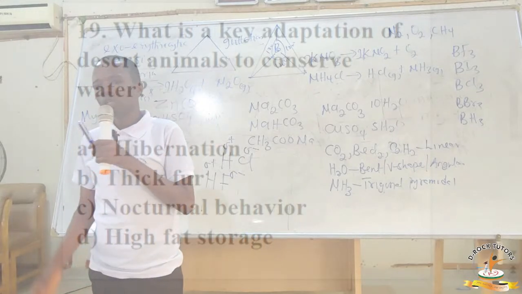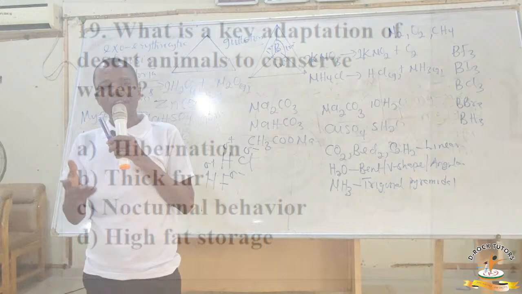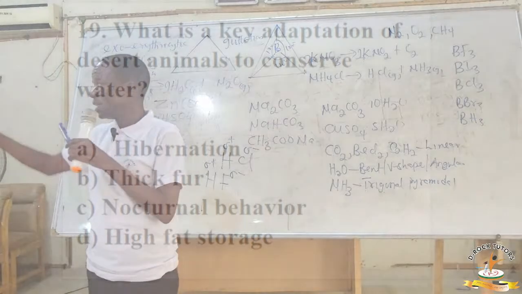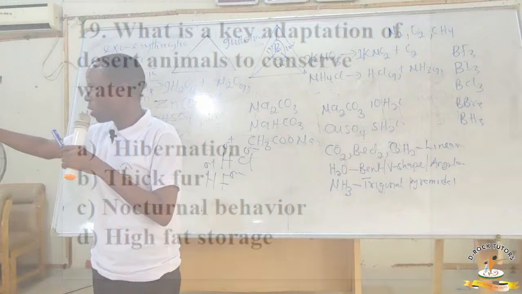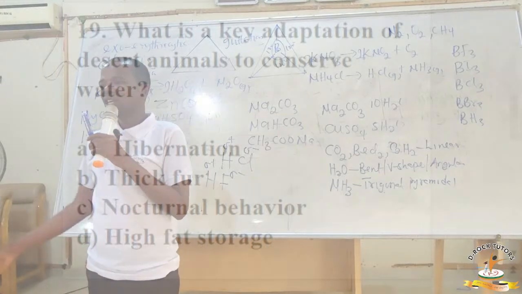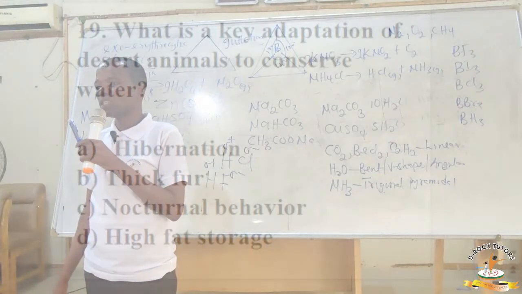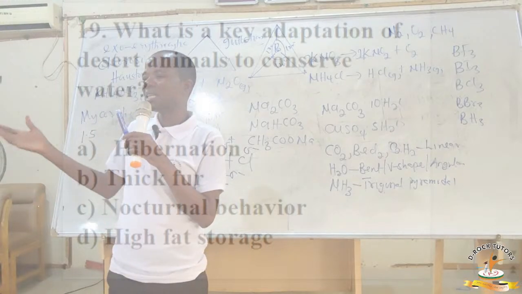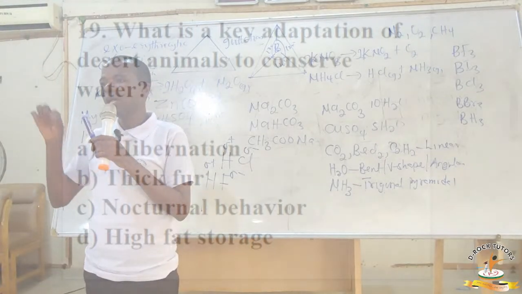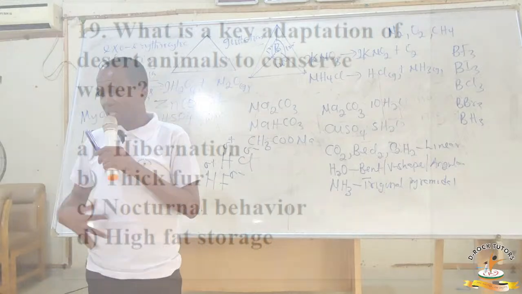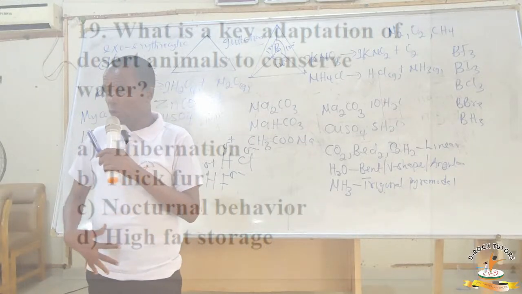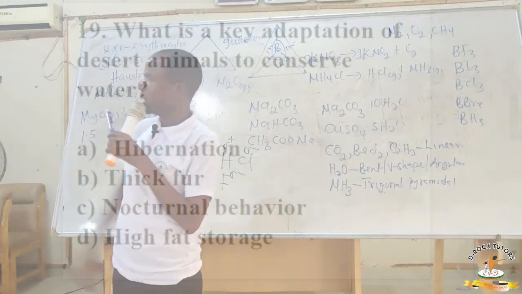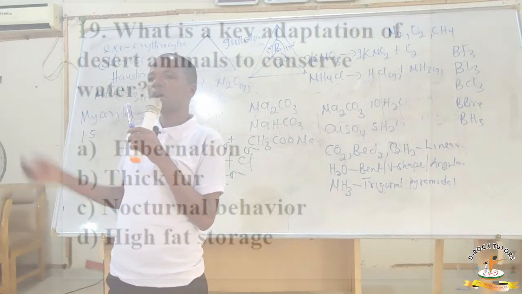It is animals that are living in polar region, in cold region, that need to have high fat storage. Why? Because fat is an insulating material. It will prevent loss of heat from them. That is why whales always have blubber, B-L-U-B-B-E-R. It's a layer of fat that is stored in whales to prevent the whale from losing an excessive amount of heat. But the correct answer here is option C, nocturnal behavior.